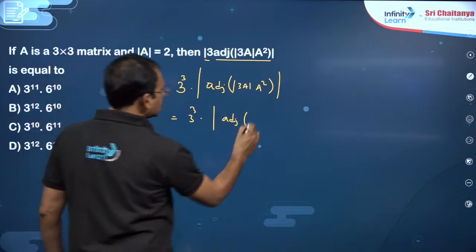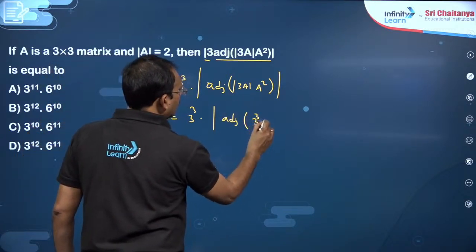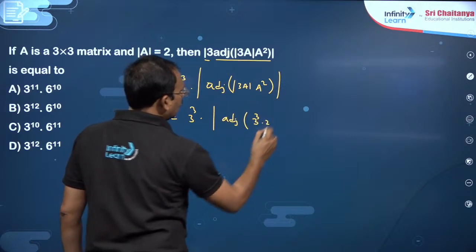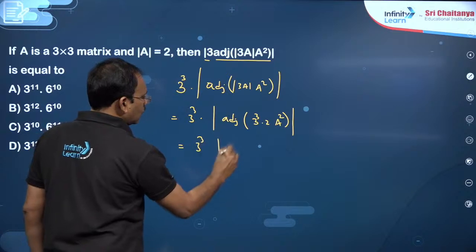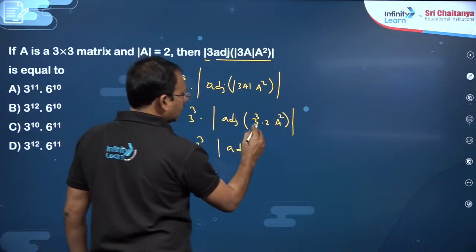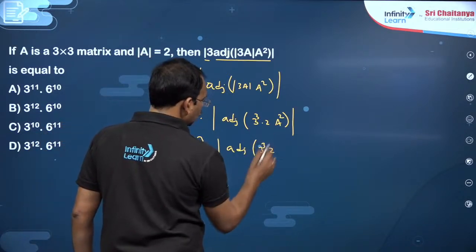Det Ka is K power n into det A is 2 into A square, which is 3 cube into det of adjoint of this, 3 cube into 2.